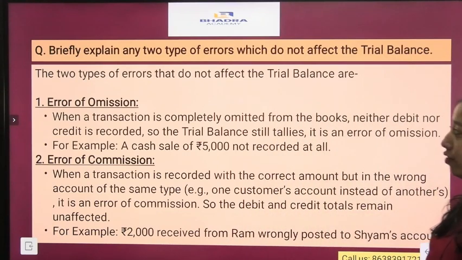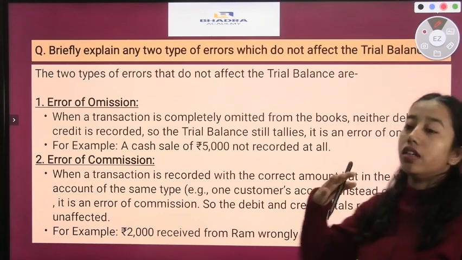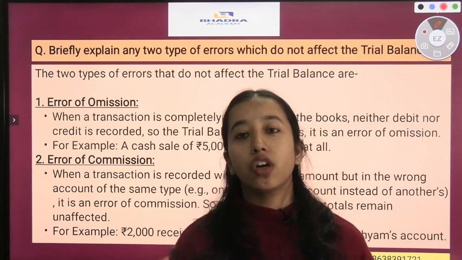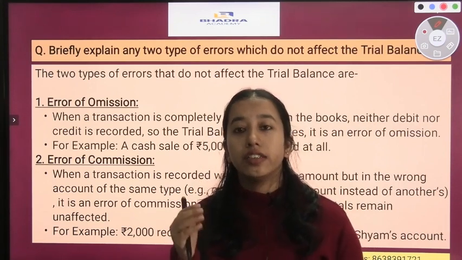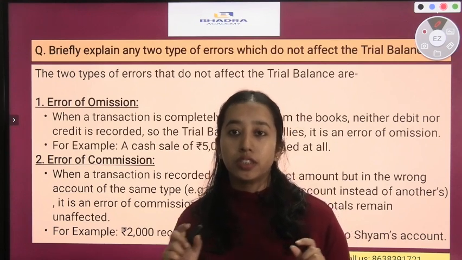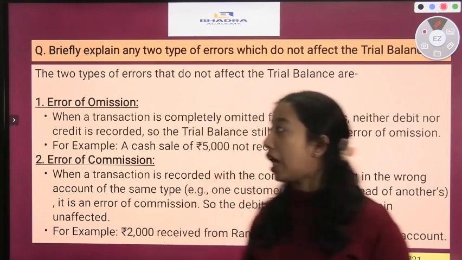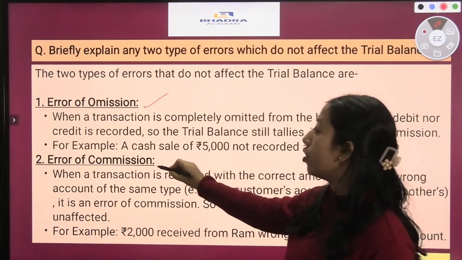So the question that we have is, briefly explain any two types of errors which do not affect the trial balance? The meaning of this question is, it is asked to mention two types of errors in accounting that do not affect the trial balance. That means when such errors occur, the totals of the trial balance on both sides remain the same. So those two kinds of errors are, the first is error of omission and the second is error of commission.